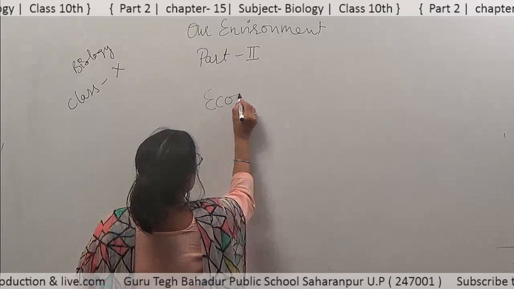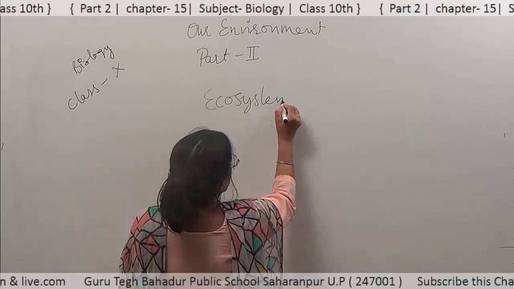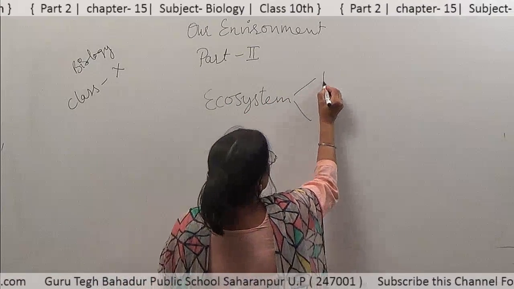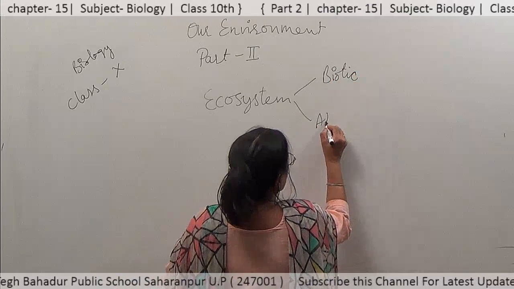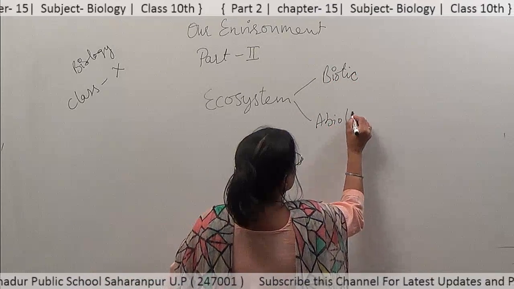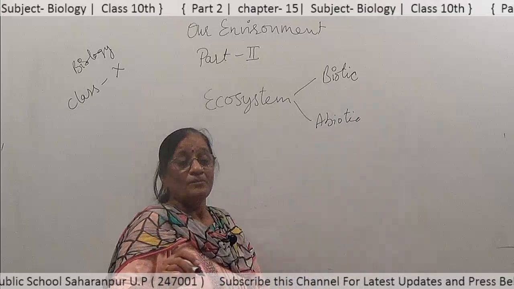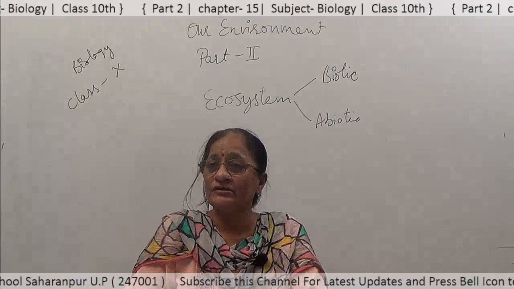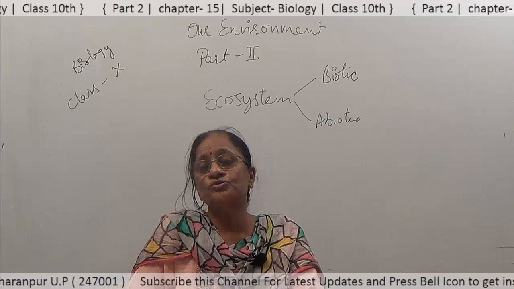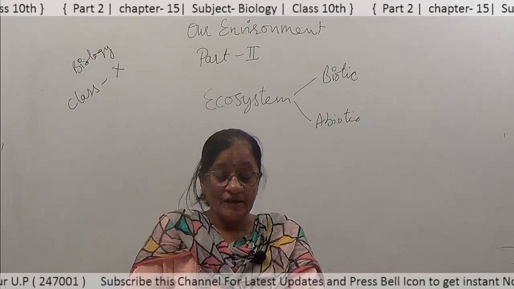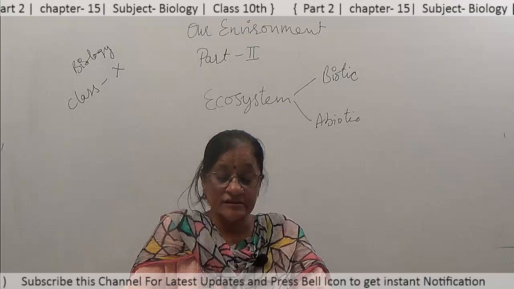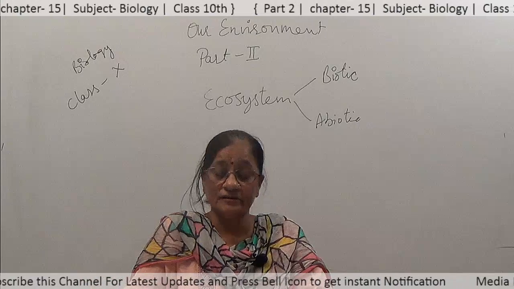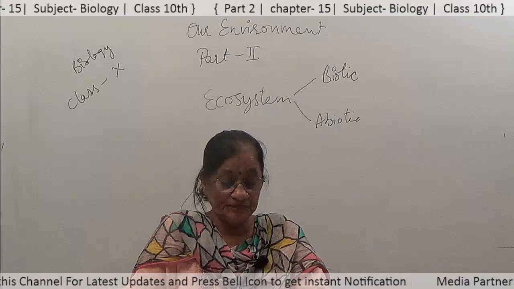So, an ecosystem comprises two components: biotic and abiotic components. Biotic, as the name indicates, is related to all the living things, including plants, animals, human beings and microorganisms.